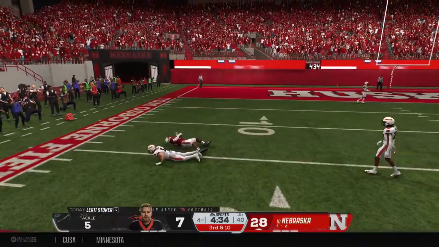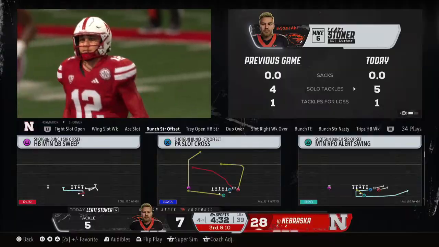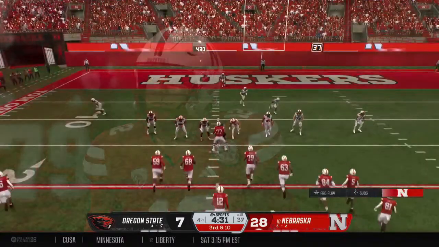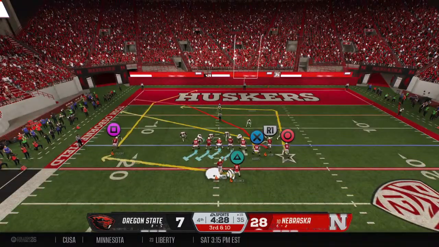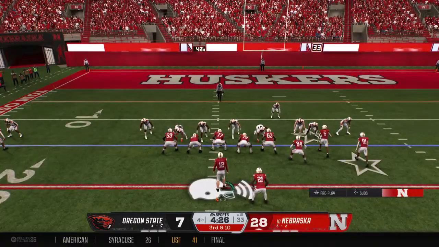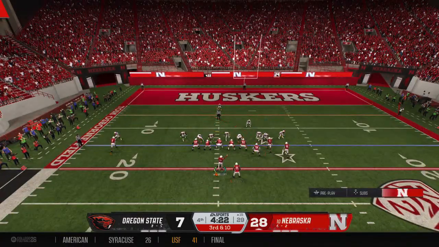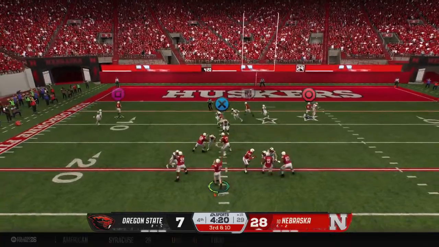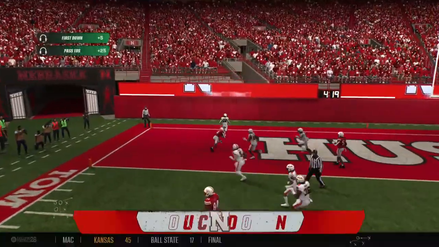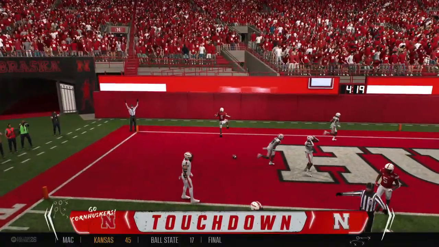He is going nowhere. Stopped at the line of scrimmage. I like the idea by the quarterback there. You're trying to get this 1st down, so you find the tight end, see if he can make a guy miss or shake a tackle. Not able to get it done. On 3rd down, he'll try to pick it up through the air. Snagged in the end zone.